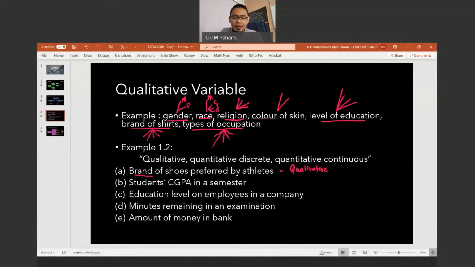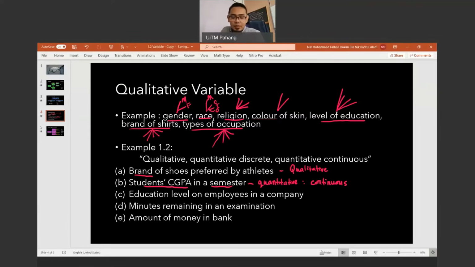Alright, so let's look at the second one. Student CGPA in a semester. Okay, CGPA pelajar, of course ada 3.75, 3.65, 4.00. That one is of course quantitative, but is it discrete or continuous? Of course, this one is continuous. Kenapa? Sebab kita ada 3.55, 3.65, okay? It is by approximating, your subjects tadi kan.